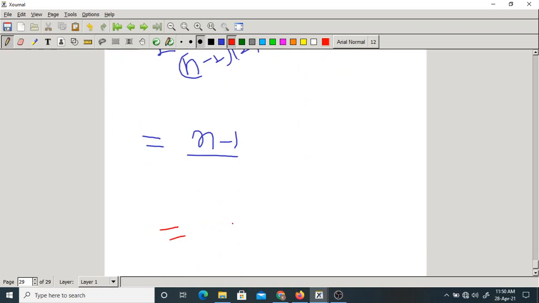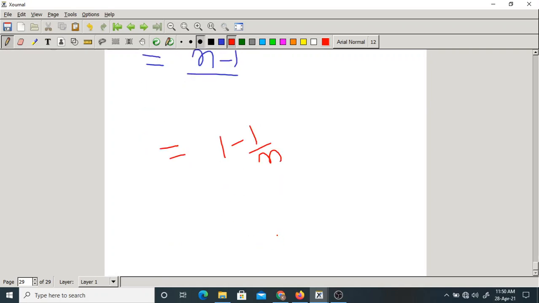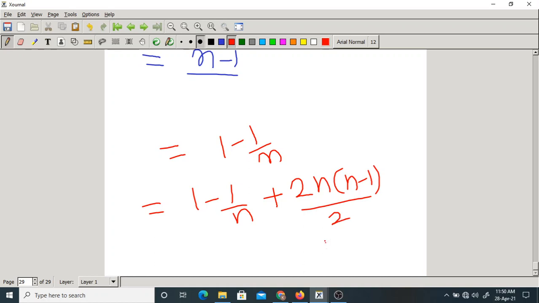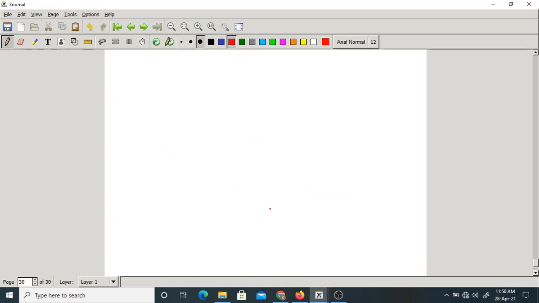Equal to 1 minus 1 by n plus 2 into n into n minus 1 by 2 into the covariance. Let me write on another page.